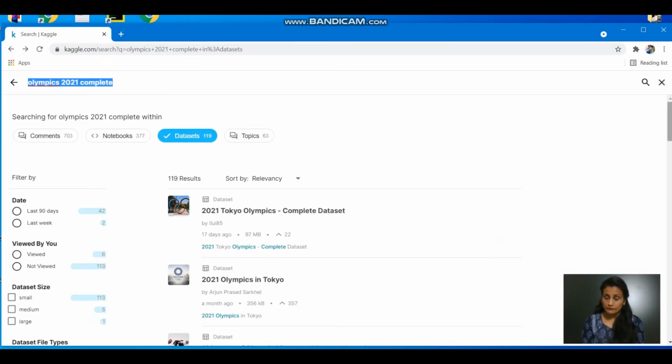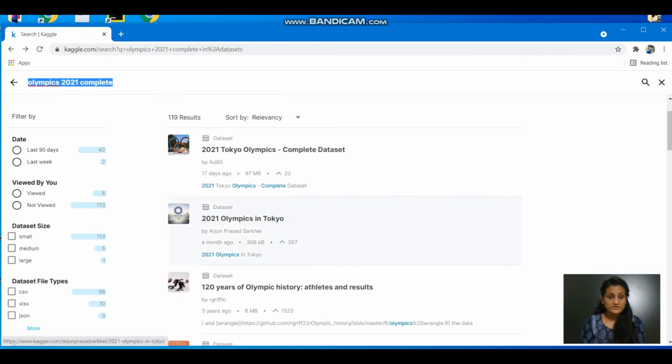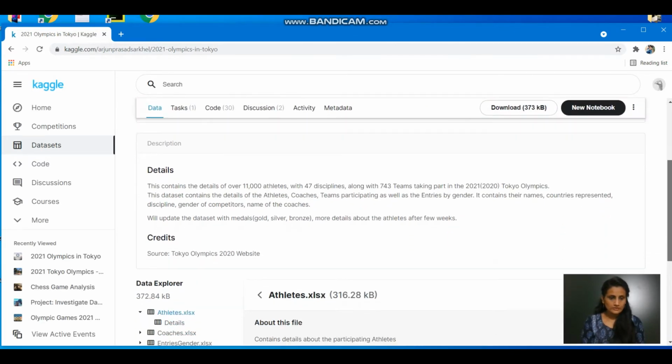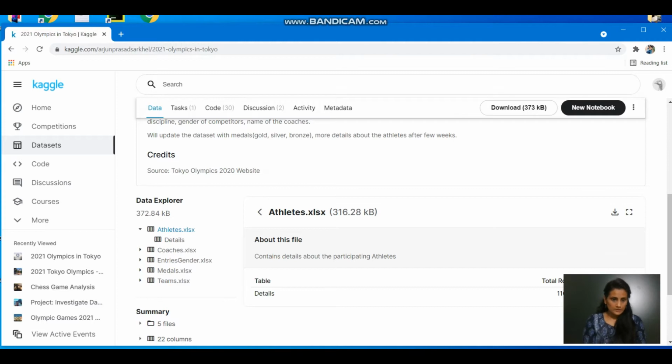See, you also have to find things like this. Okay, you are searching here. Go for the next link. This is also 2021 Olympics in Tokyo. Yeah, here's something. Okay, so here we got some of the files which are Excel: athletes, coaches, entries, gender wise, then medals detail and teams in Excel. They're not in CSV file, but they are Excel.